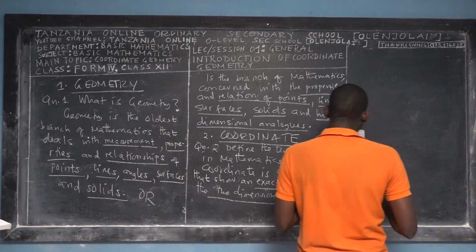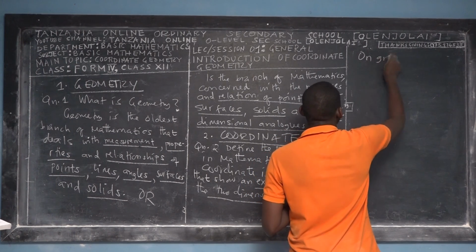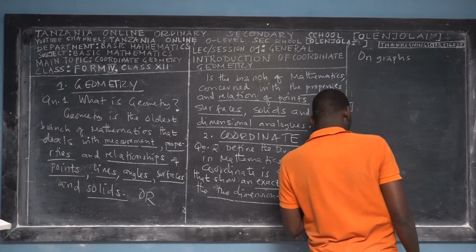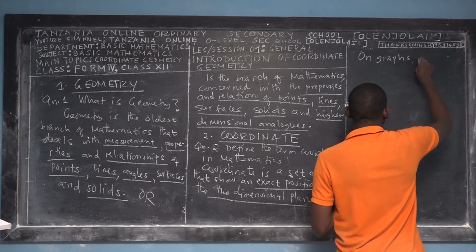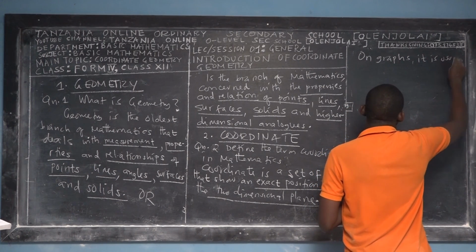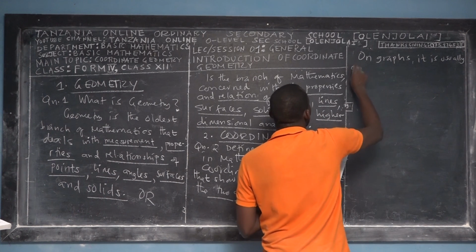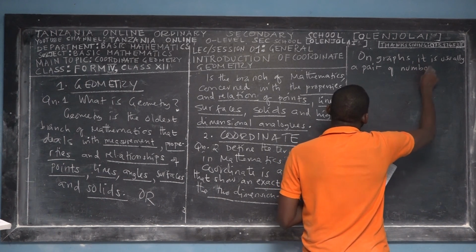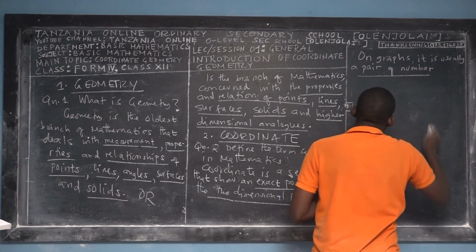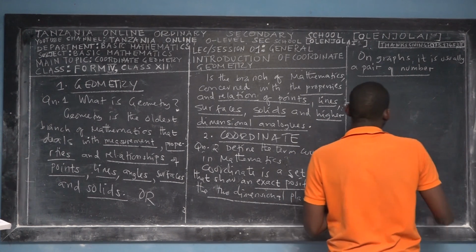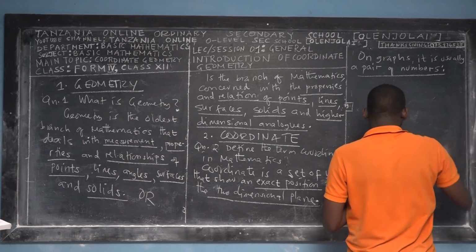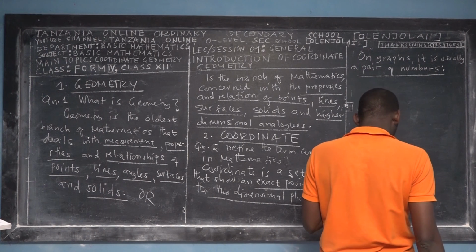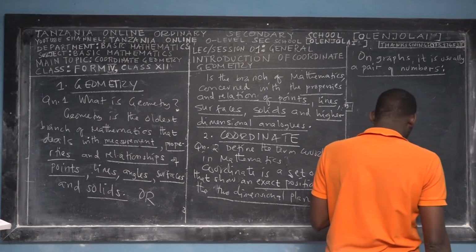So you still continue on graphs. It is usually a pair of numbers. So a coordinate is usually a pair of numbers. The first number shows the distance along, and the second number shows the distance up or down.